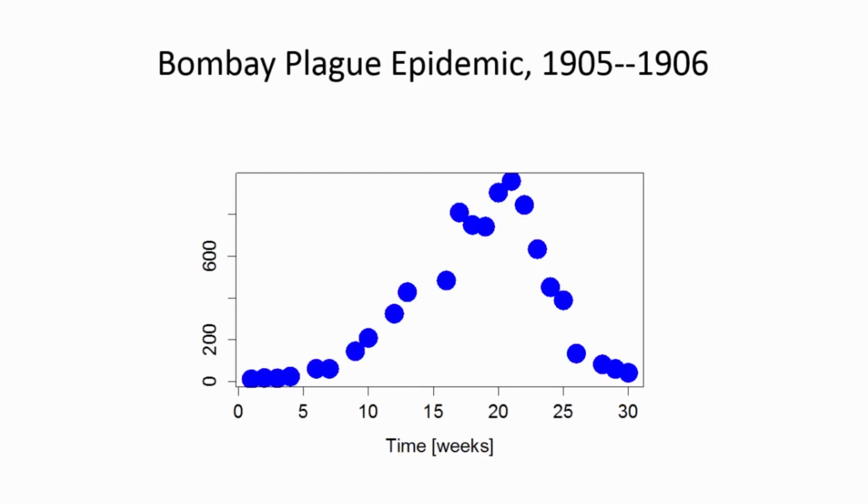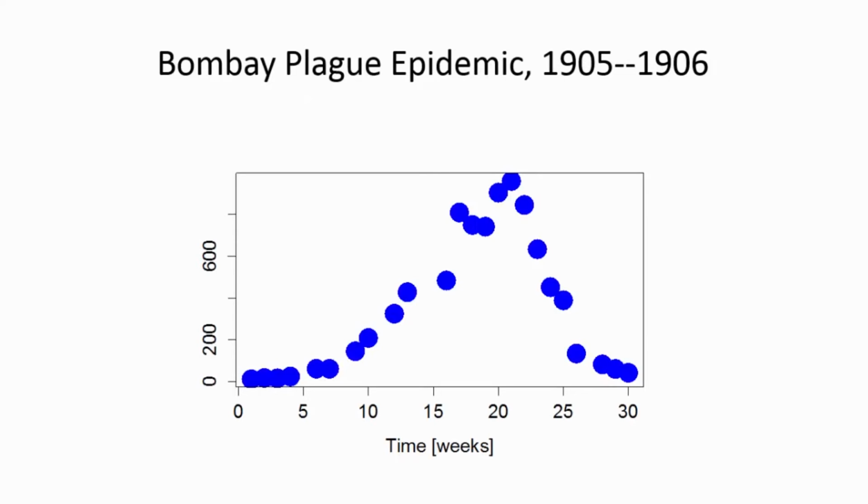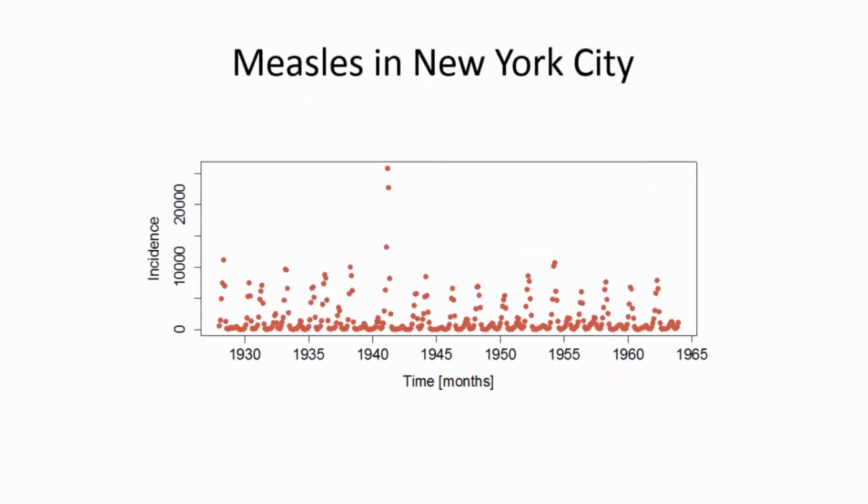But you see certain patterns in these data sets. You can see how they increase up to a maximum and then decay. So they increase up to a maximum and then decay. And here, in a sense, these patterns are consistent.